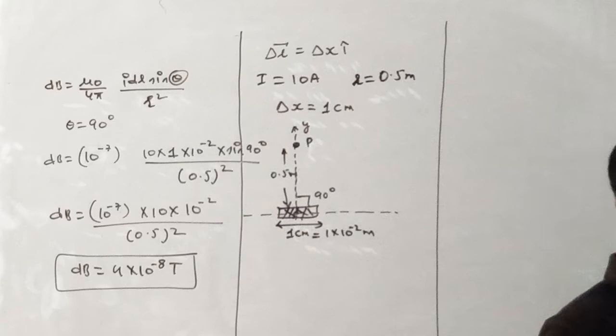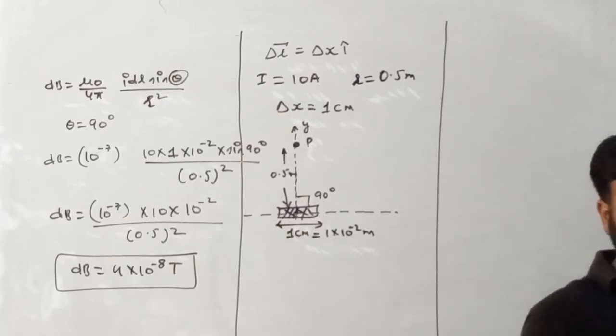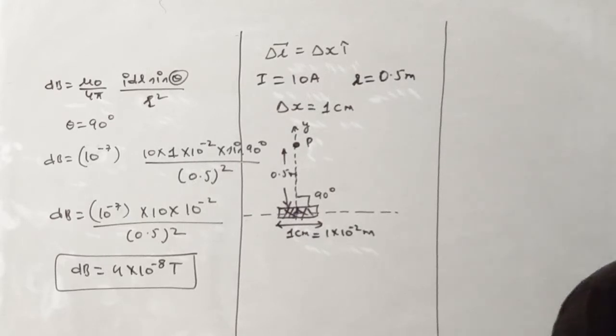Find the magnitude of the resultant magnetic field at a point 2 centimeter away from the wire.